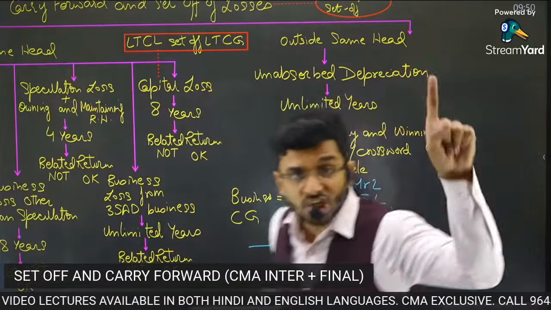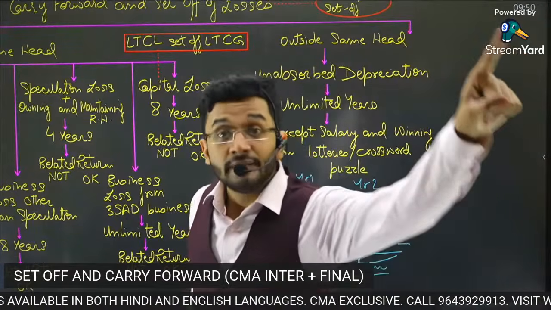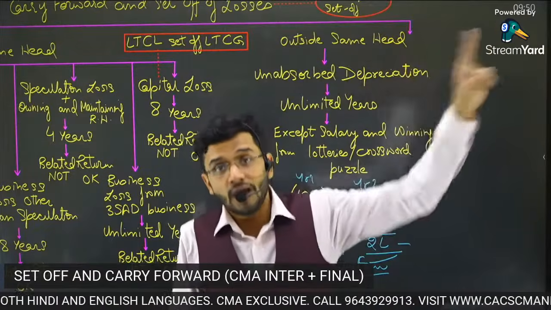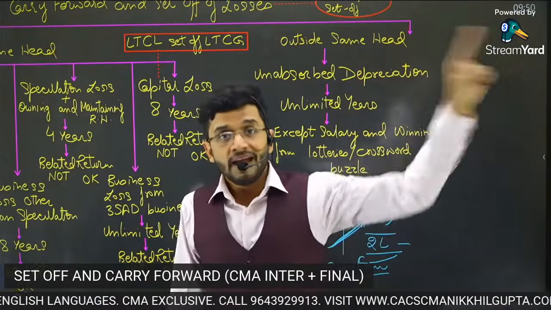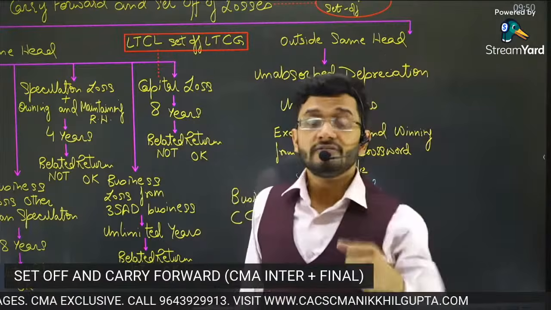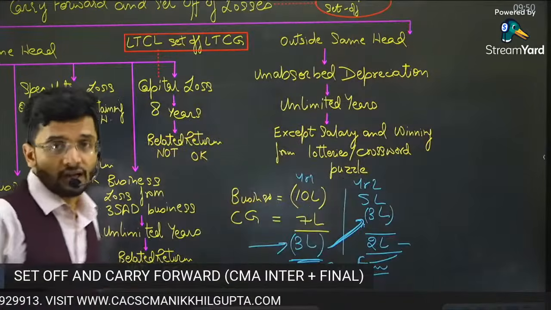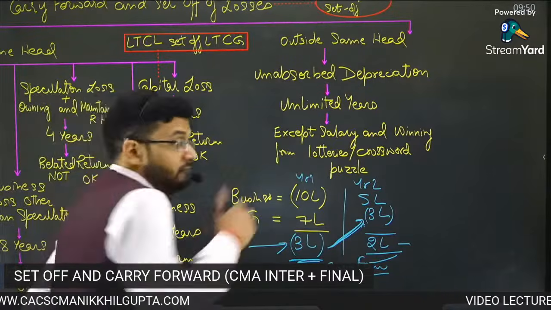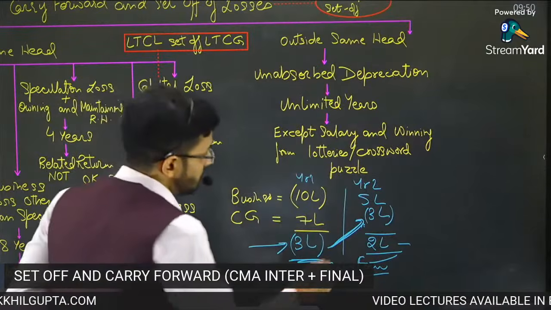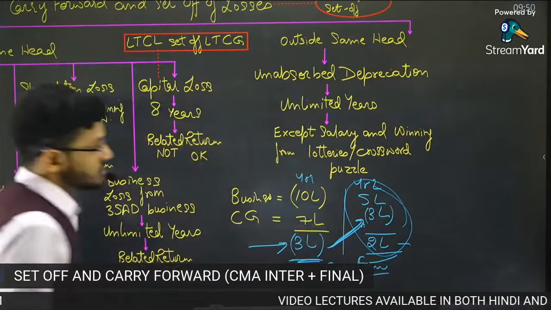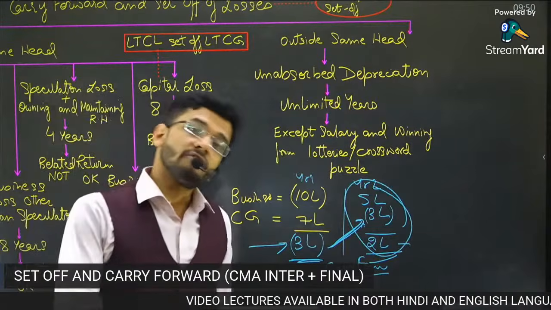First is the initial set off. Initial set off means the set off which happens in year 1. That is the initial set off. And second is the subsequent set off, which means after carrying forward the loss from the current year to the next year, when we set off in the next year, that is known as subsequent set off.